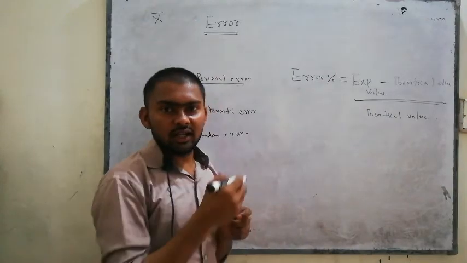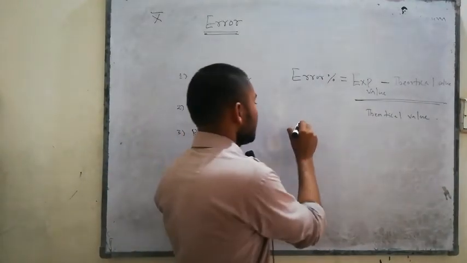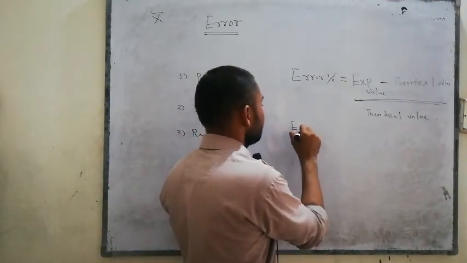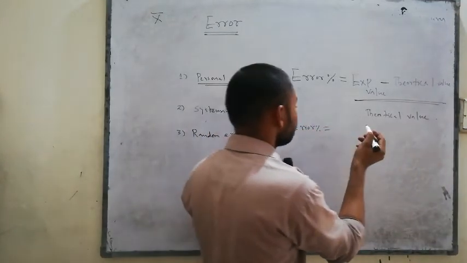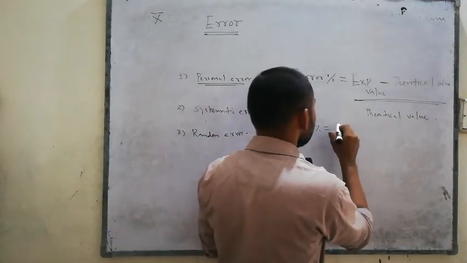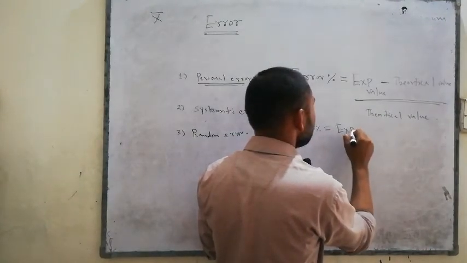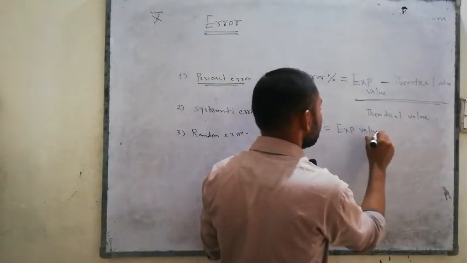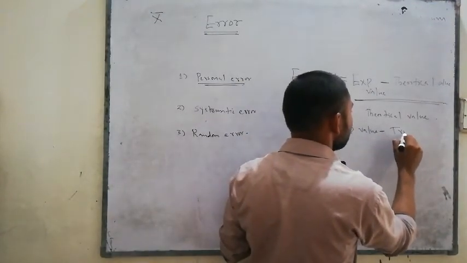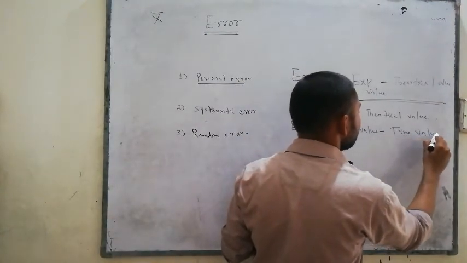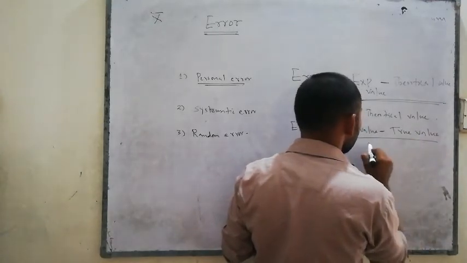You may also write it in a second form: error percent is equal to experimental value minus true value, divided by true value.